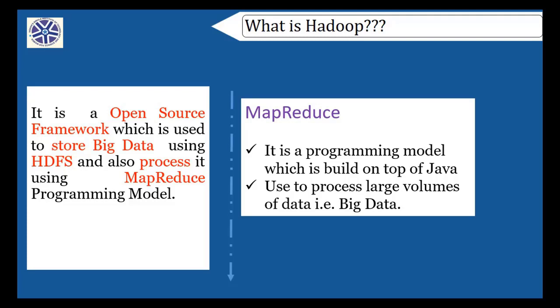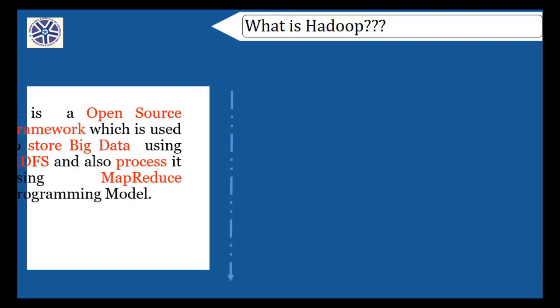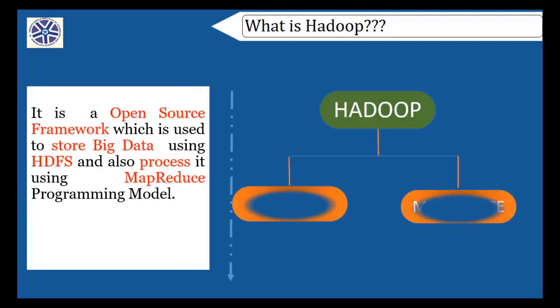I said HDFS is the brain of Hadoop. In a similar way, MapReduce is the heart of Hadoop. These two are the major components of Hadoop. One is HDFS, another one is the MapReduce programming model. HDFS is for storing purpose, MapReduce is for processing. These two are the brain and heart of Hadoop. Without any one of them, it cannot function.